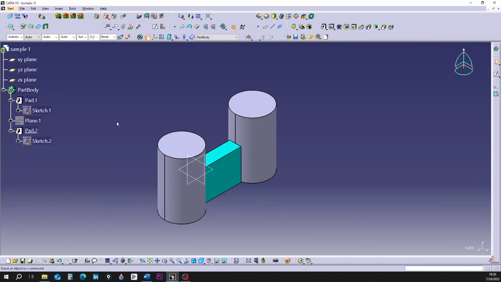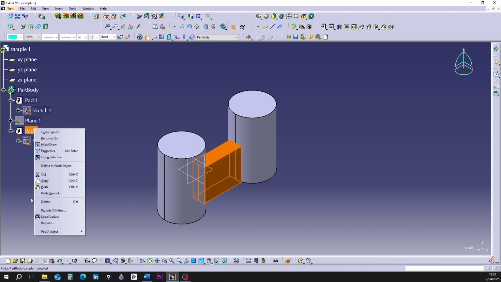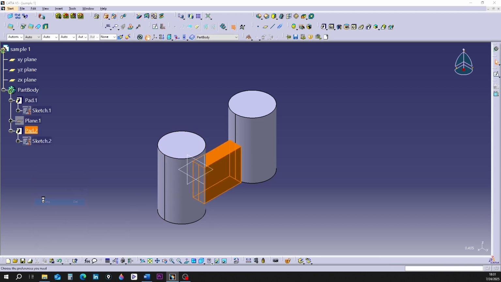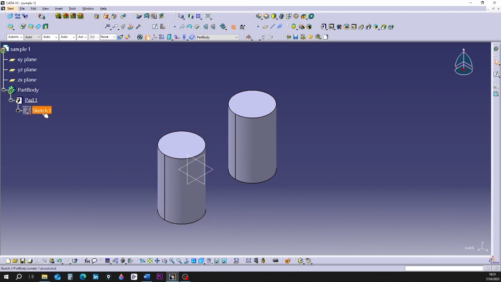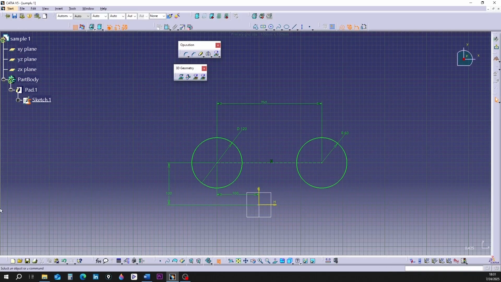Suppose we want to make a shape like this. I'm deleting the connecting part between the two cylinders. To explain better, I'm going into the Sketch 1 environment.